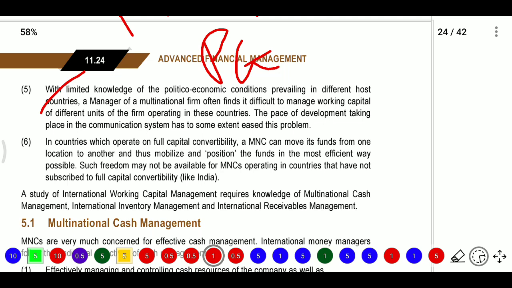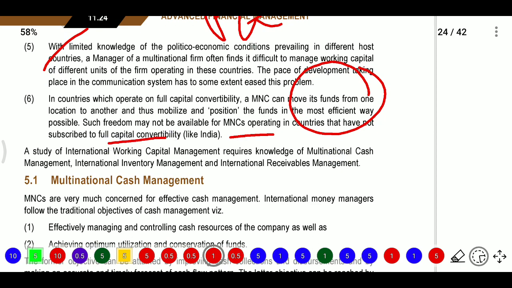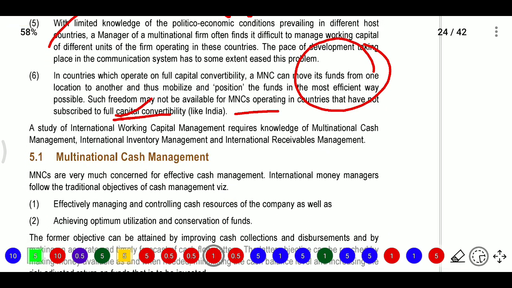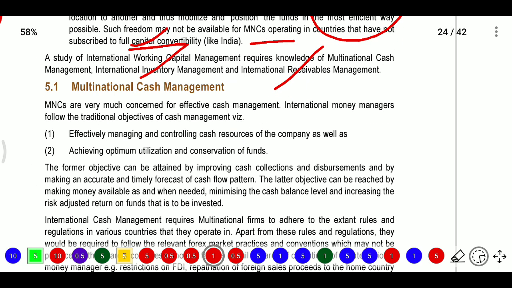In countries which have full capital convertibility, MNCs can move funds from one location to another and mobilize and position the funds in the most efficient way possible. Such freedom may not be available for MNCs operating in countries that have not subscribed to full capital convertibility. A study of international working capital management requires knowledge of multinational cash management, international inventory management, and international receivable management. Next, multinational cash management means managing our cash overall, across overseas operations.